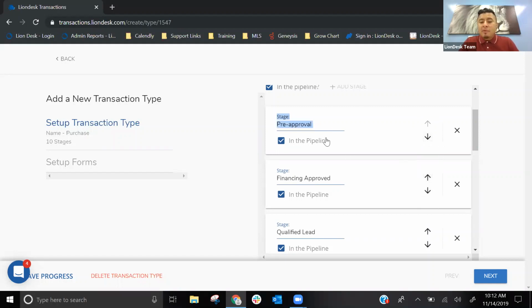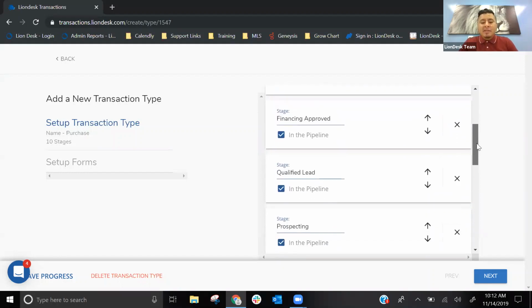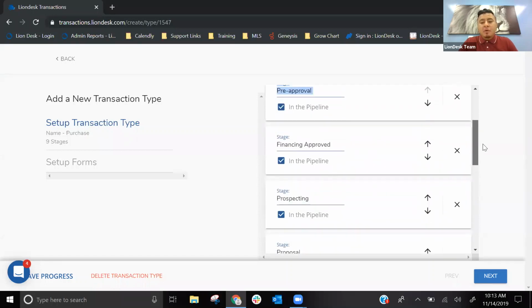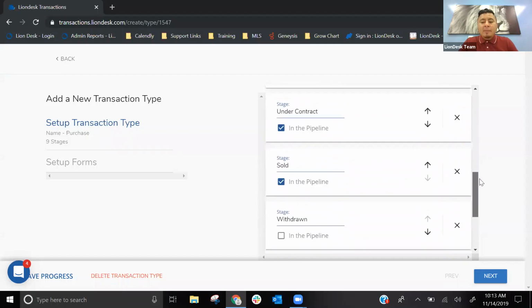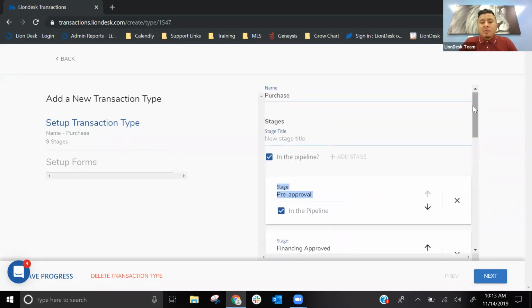You can also remove these stages themselves. So if you don't want to track that specific stage, let's go ahead, we can remove qualified lead. You will see that X on the far right. So when you click on it, it gets removed from the pipeline. So you no longer see qualified lead there. So you can remove stages. You can also add more stages. So at the top, you will see stages, new stage title. Let's go ahead and re-add qualified lead.